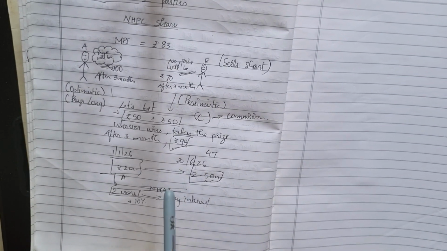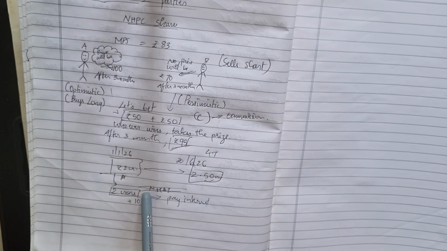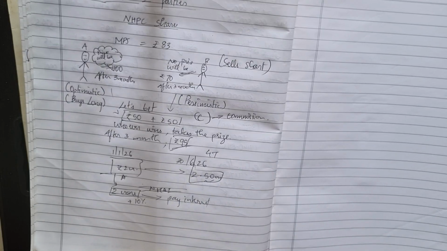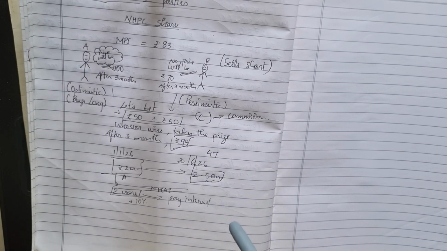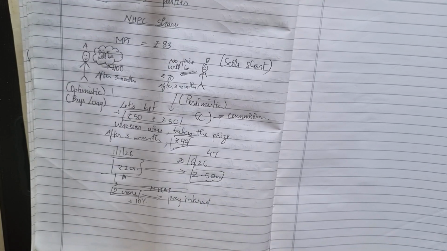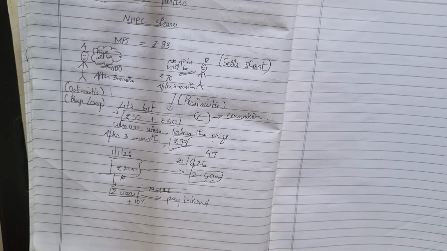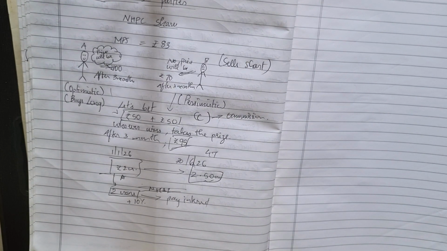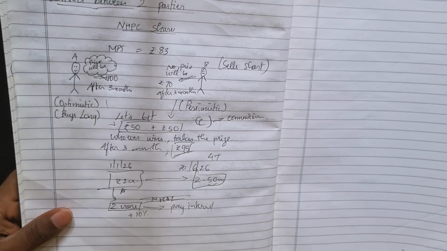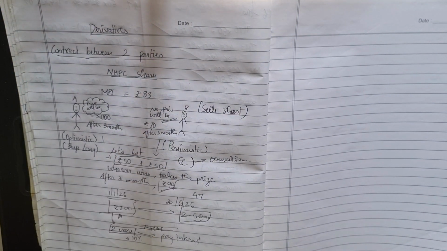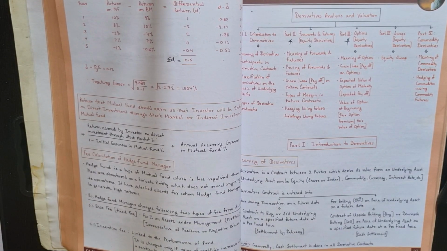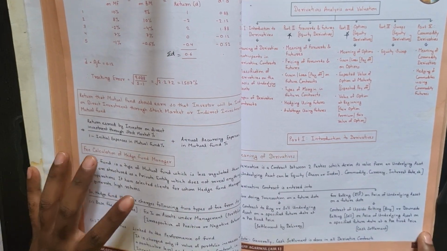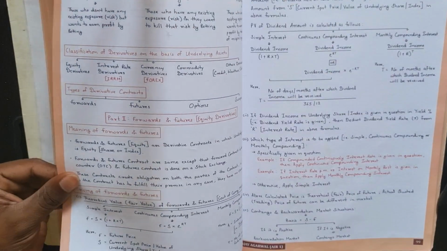In the first case, the land case, they are settling by delivery. They are delivering the actual product. Mr. A has to purchase the asset at the price of 2.10 crores at the end of the time. In this case he only settles by cash, so it is known as cash settlement. Generally cash settlement is done on derivative contracts.